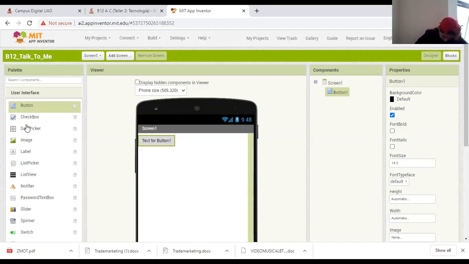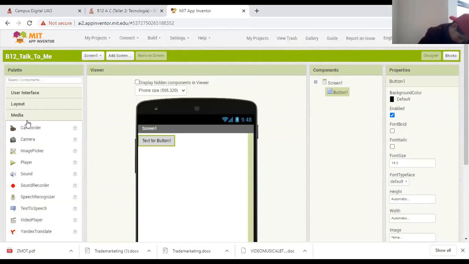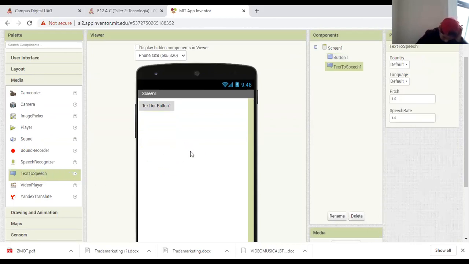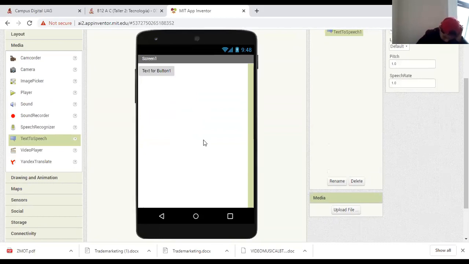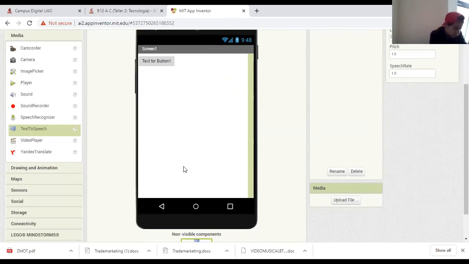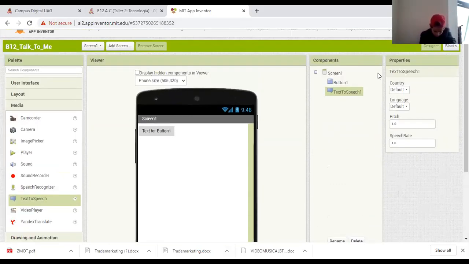Okay, the next step is to scroll down until you see Media. Here in Media, you will find the TextToSpeech. We will drag and drop the TextToSpeech, but notice that TextToSpeech doesn't stick to the screen, to the display, but you can find it here. After you drag and drop these two items, you will notice that here in the components, you will find